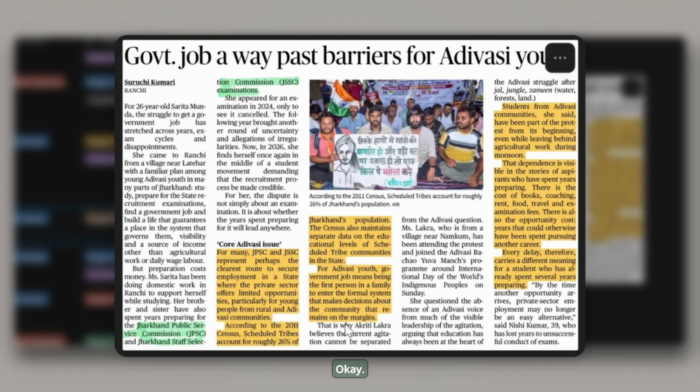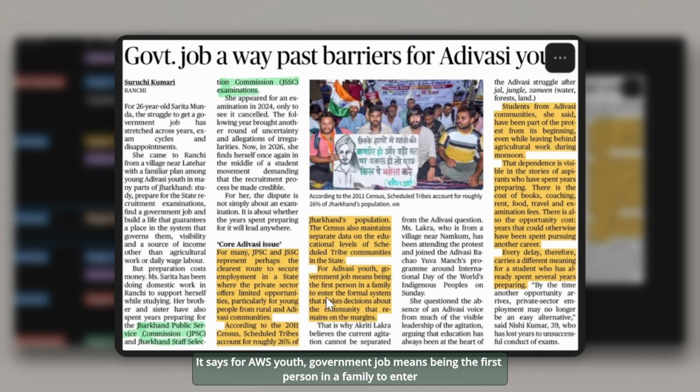Okay, now this is something that is wonderful and I can add to my essay notes. It says for Adivasi youth, government job means being the first person in a family to enter the formal system that makes decisions about a community that remains on the margin.